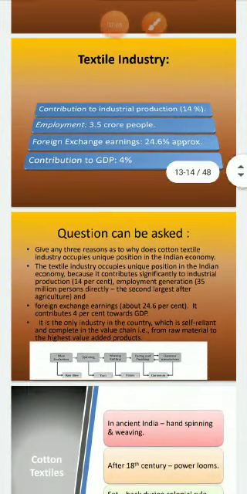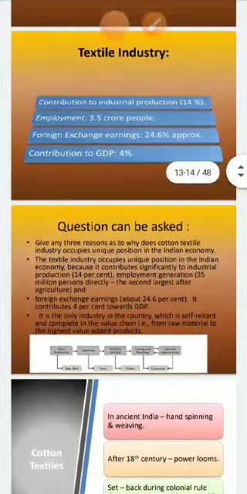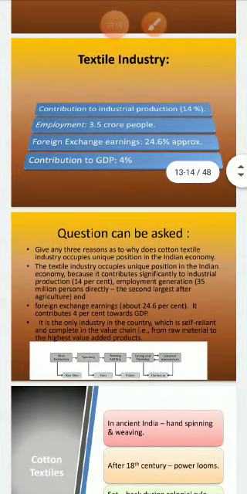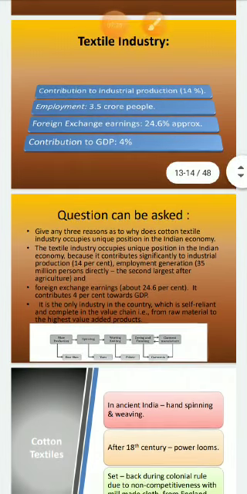The question is usually asked like this: give any three reasons why the cotton textile industry occupies a unique position in the Indian economy. The textile industry occupies a unique position in the Indian economy because it contributes significantly to industrial production, 14%, and employment generation, 35 million people directly, the second largest after agriculture.